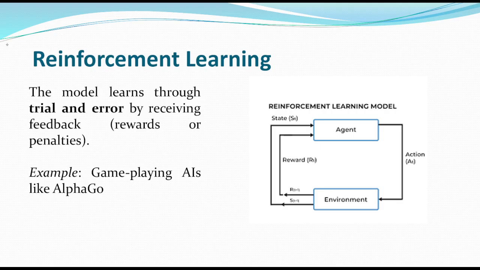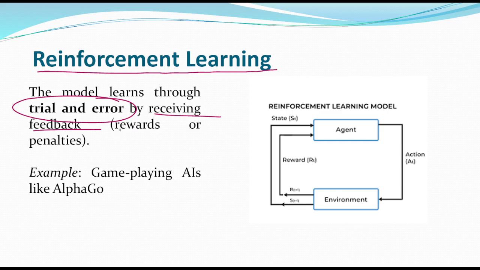Now let us see reinforcement learning. What is reinforcement learning? This is different from both supervised and unsupervised learning. It works on a trial and error model. The model learns through trial and error by receiving feedback. The feedback may be positive, negative, or neutral. In the positive case we have a reward, and in the negative case we have some penalties.